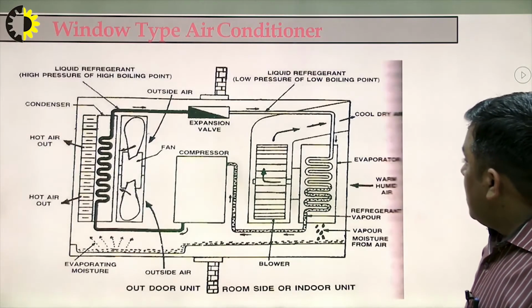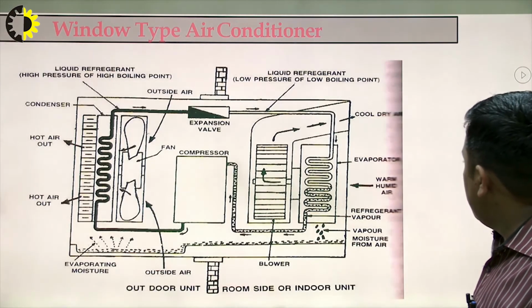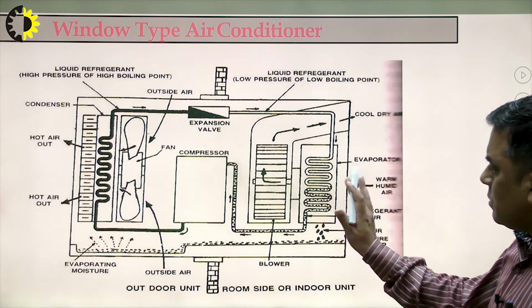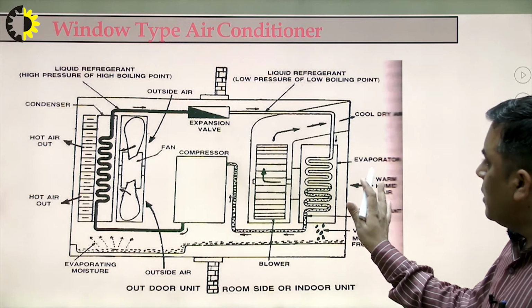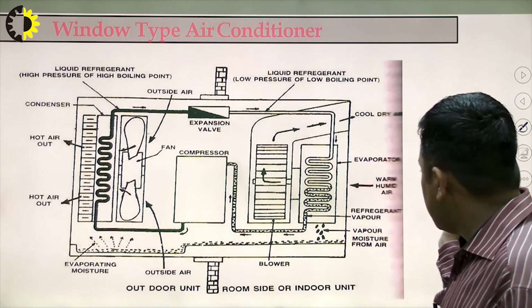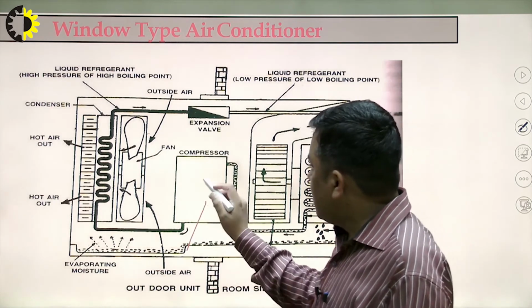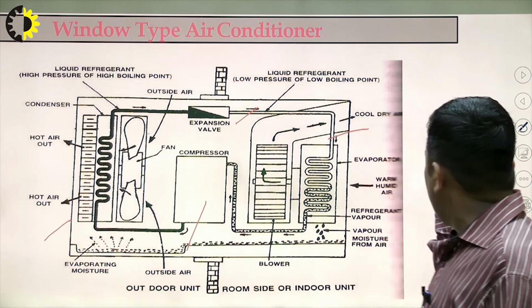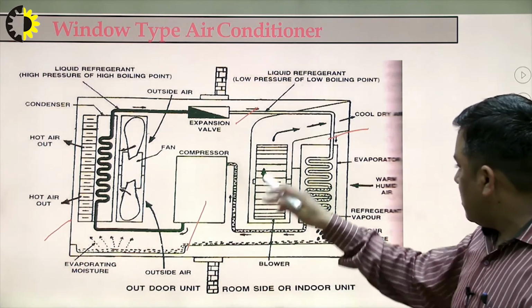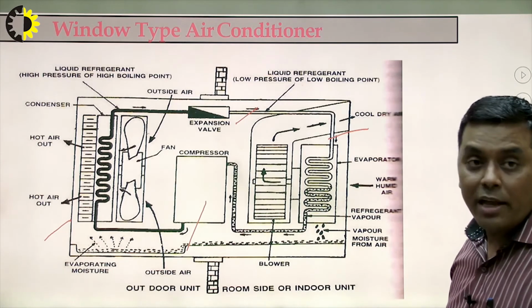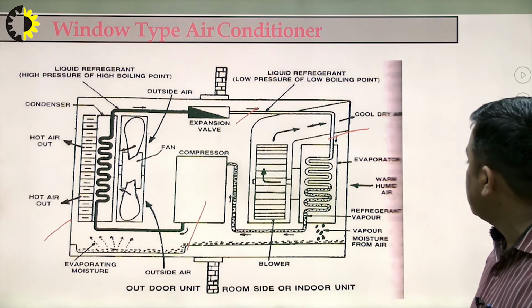This is another diagram in which you can get some idea. Although the diagrams are similar, only some positions are different, but the components are the same. Here you can find the compressor, the condenser, the expansion valve, and the evaporator. All these components we have already seen in the previous diagram of the window type air conditioning system.